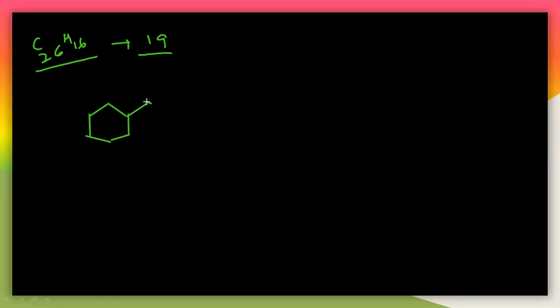This is one. So I will write here, let us write 6 rings are there. And we will write the double bonds in this. So I will write the double bonds like this.